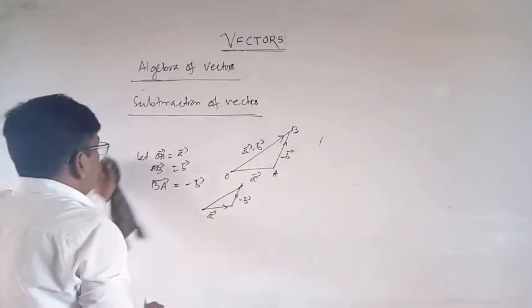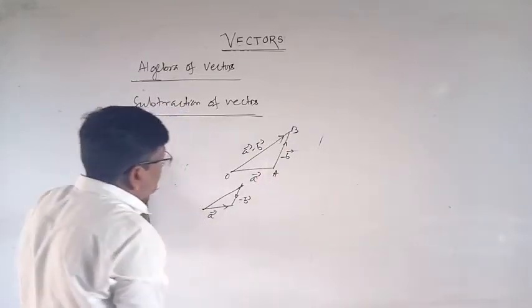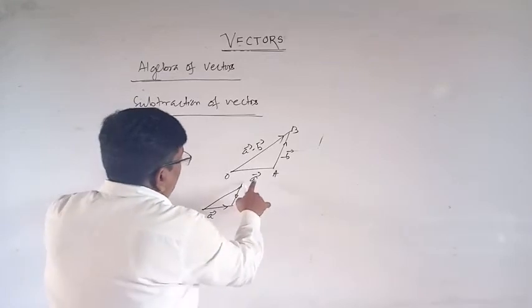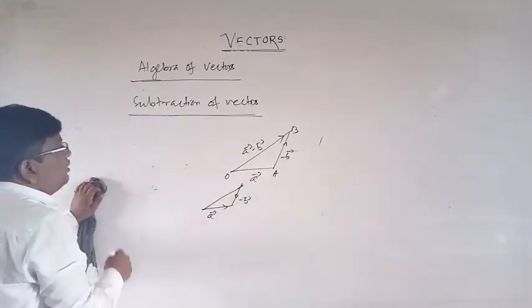This is A vector, suppose this is minus B vector, then what is this? Vector A minus vector B. This is the difference of vectors.